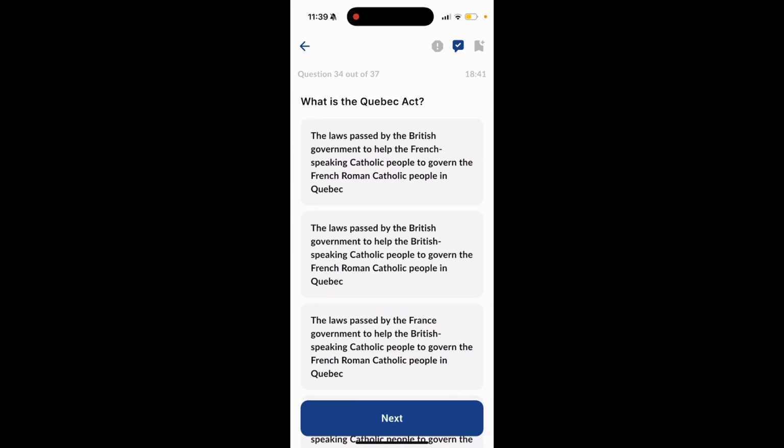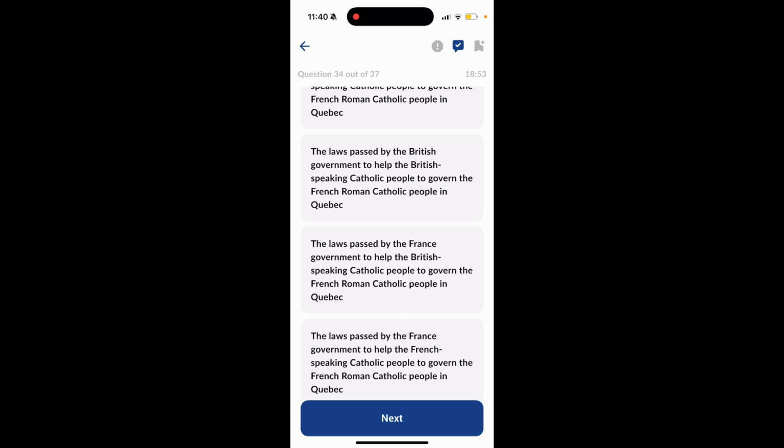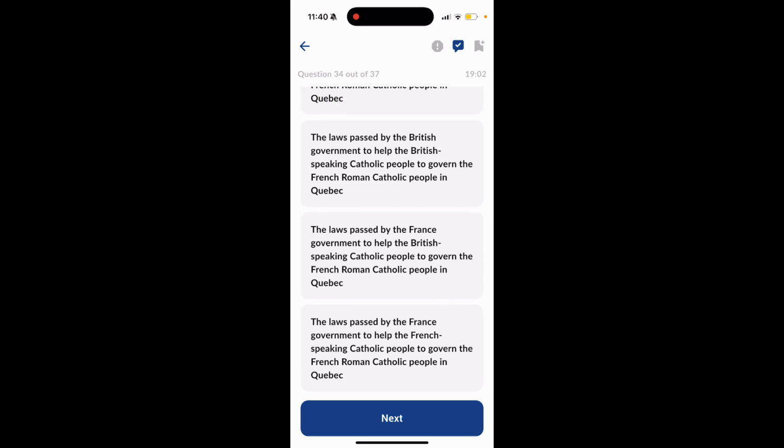What is the Quebec Act? Option 1, the law passed by the British government to help the French-speaking Catholic people to govern the French Roman Catholic people in Quebec. Option 2, the law passed by the British government to help the British-speaking Catholic people to govern the French Roman Catholic people in Quebec. Option 3, the law passed by the French government to help the British-speaking Catholic people to govern the French Roman Catholic people in Quebec.